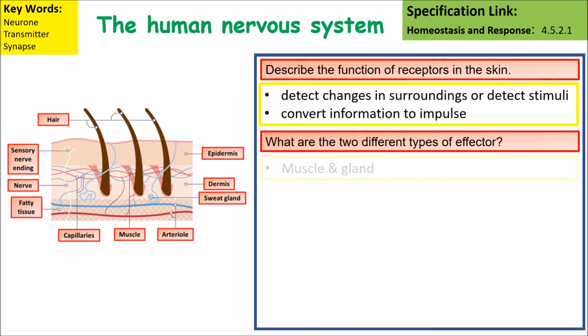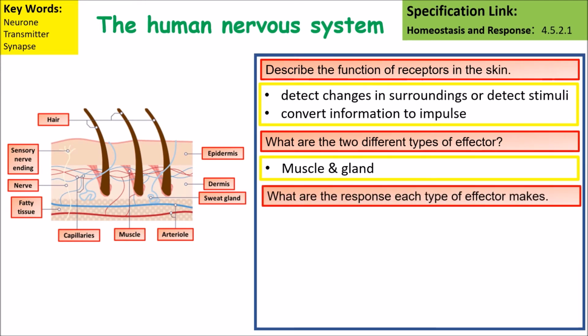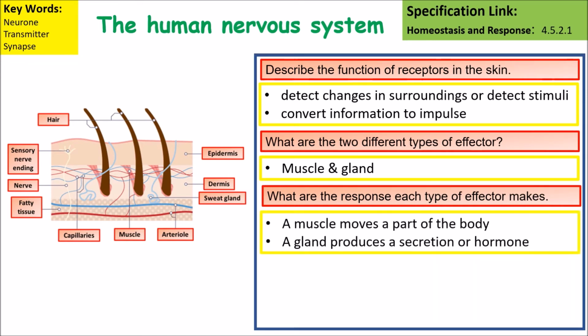What are the two different types of effectors? Like we just said, it's a muscle and a gland. What is the response for each type of effector? A muscle makes the body move, and a gland secretes a hormone.